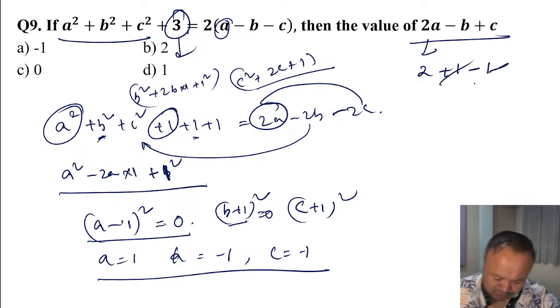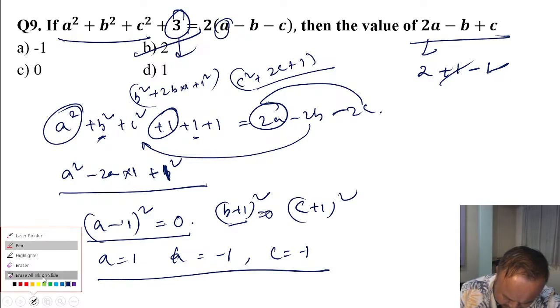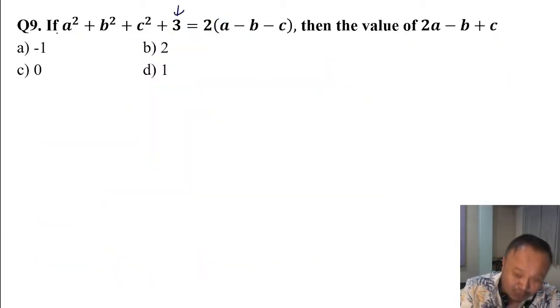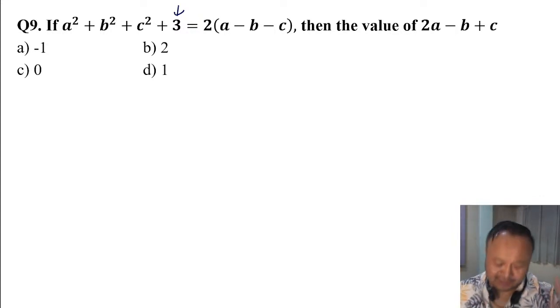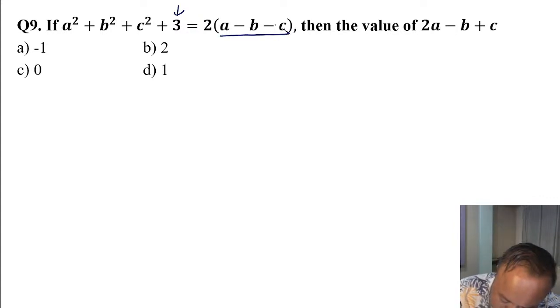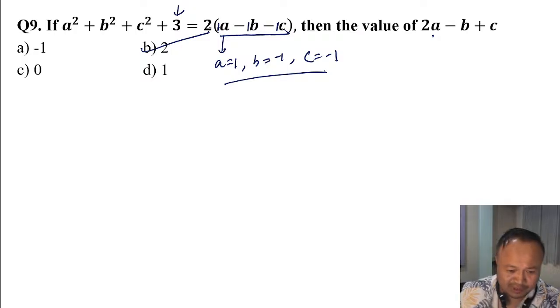So the answer is 2. Whenever you see this in the exam, just think okay, a plus b whole square or a minus b whole square. The value of a is always 1, the value of b is -1, and the value of c is -1. Put this value here and you get 2 as the answer. Very fast, very clear and clean concept.